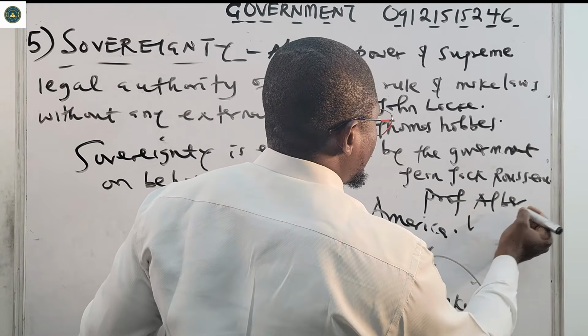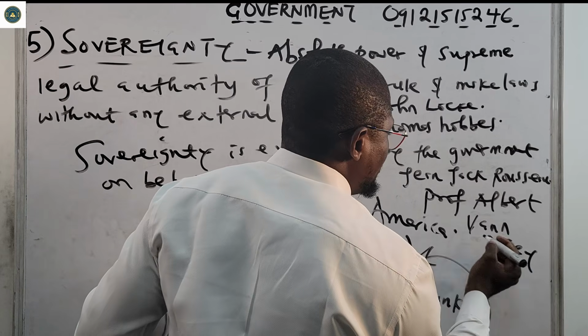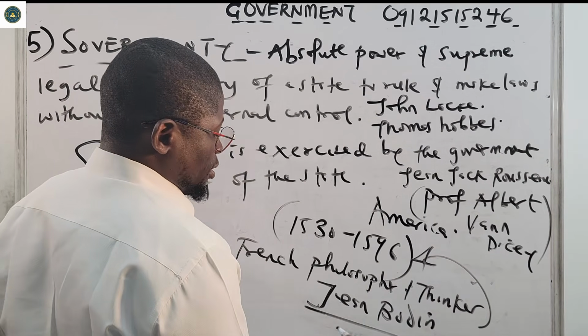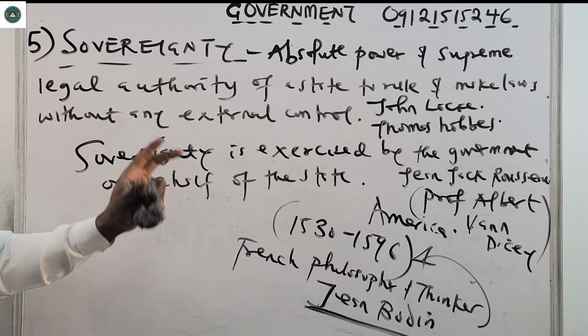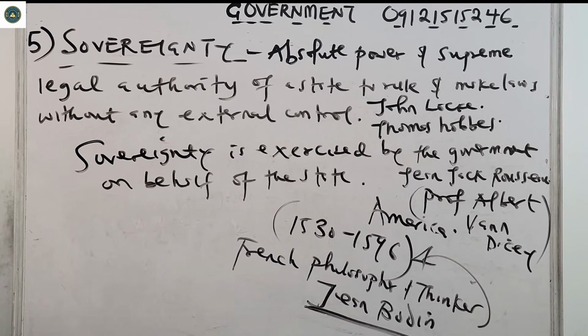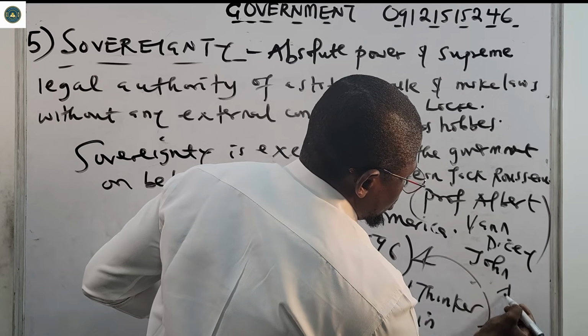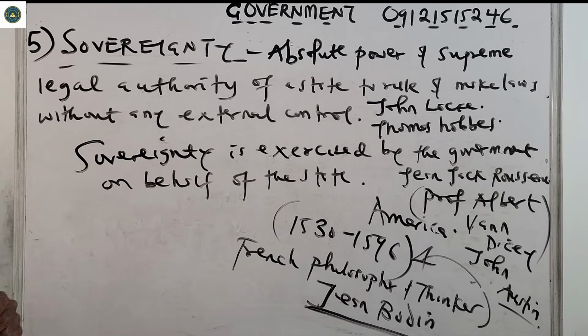Professor Albert Van Dyke, this is D-I-C-E-Y. Jean Bodin, this one is the main theorist. And then we have other theorists. Also, we have John Austin, who is also among the theorists. So please just note all of them.